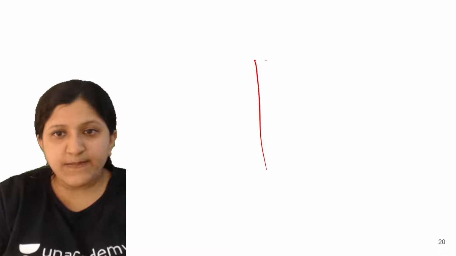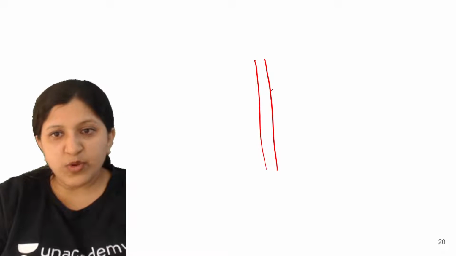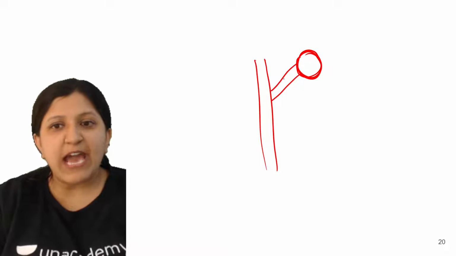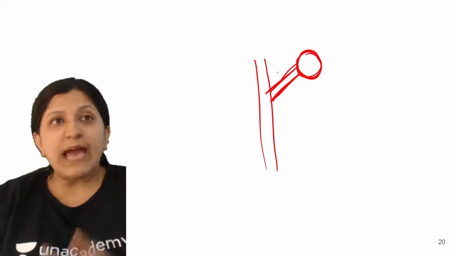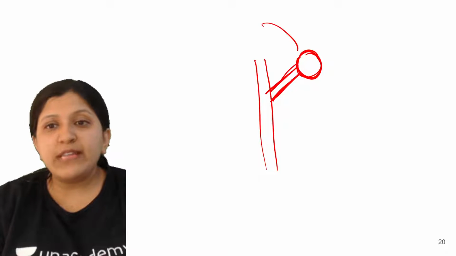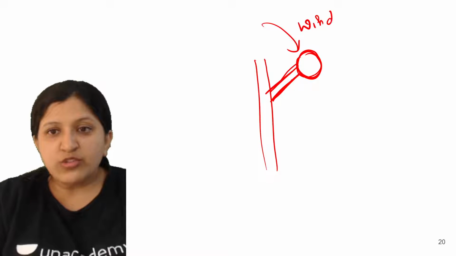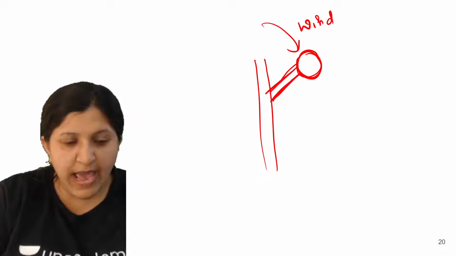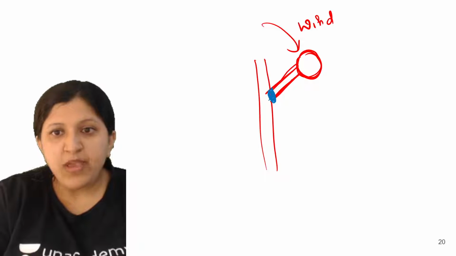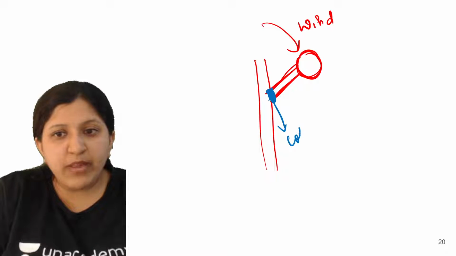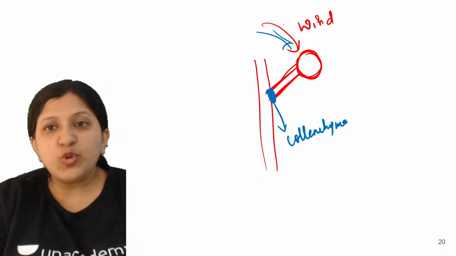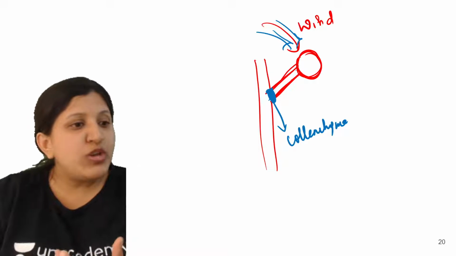So let's see. Now there is this plant, and there is a fruit. Let's say this is a fruit, which is attached to the stem. In that case, whenever there is too much wind, the collenchyma is there at this junction, at this particular area. So this is the collenchyma tissue. Whenever there is too much wind, the fruit usually does not fall.